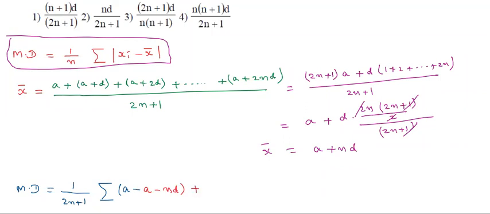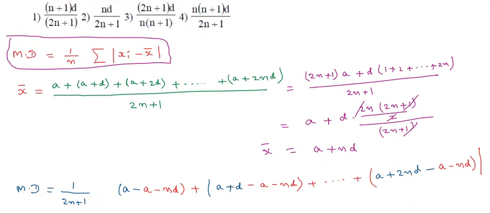Plus the second term a plus d minus the mean, and so on. What is the last term? A plus 2nd minus a minus nd. Put modulus. Here I have written sigma; no need to write, expand the sigma.